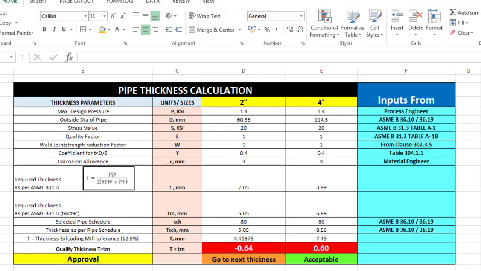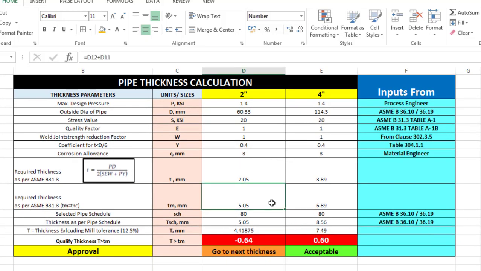There is one more item to be considered, and that is what I am trying to tell you. Now what have we considered? We have considered a pipe which is higher than the calculated thickness.